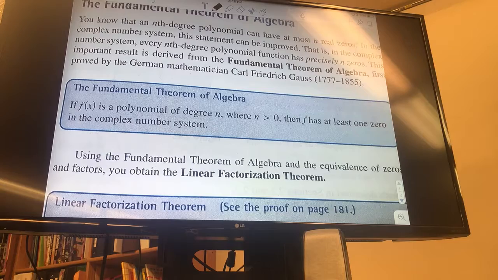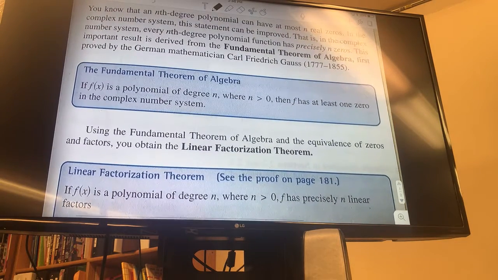This important result was derived in the fundamental theorem of algebra. It was first proved by the German mathematician Carl Friedrich Gauss, whose life was very interesting. He definitely was not a boring mathematician. He was one of those child prodigies, but he was really obnoxious about it. He drove his teachers nuts, because he wasn't the type to just sit and listen to stuff he already knew. His teachers always had to find ways to keep him busy by giving him puzzles, things they thought would take him hours, and he'd turn it out in 10 minutes and drive them completely insane, because they couldn't keep him busy.